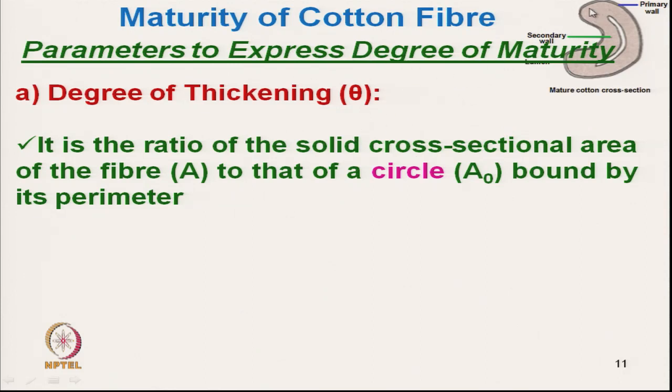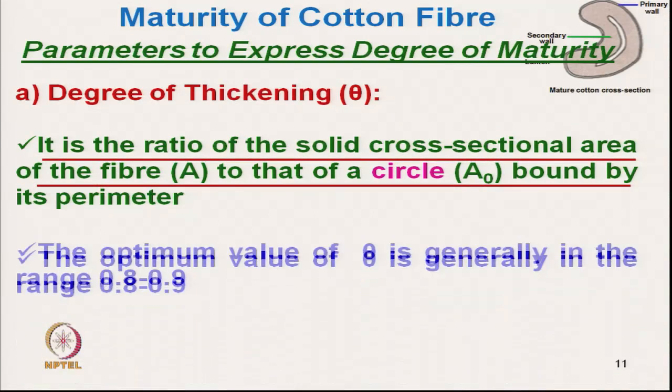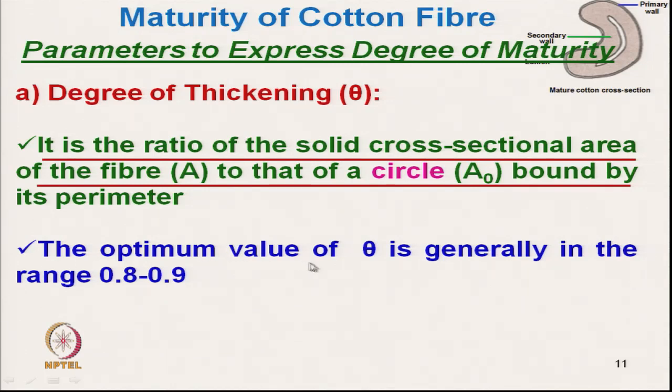If the fiber is perfectly circular, then the degree of thickening will be 1. Cotton fiber is normally not circular, bean shaped, so we get a lower value. The optimum value of degree of thickening is generally 0.8 to 0.9 for highly matured fiber, because it will form a little bit of a bean shape and will never be circular.